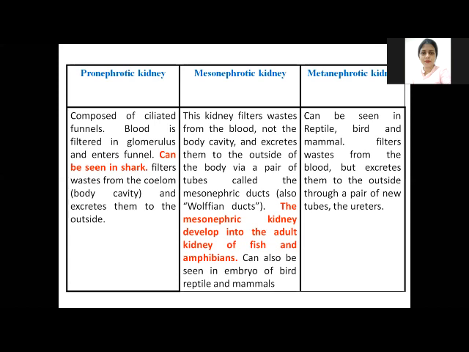Now the metanephrotic kidney also removes the waste from the blood, but the difference from the mesonephrotic is that the urine formed in the kidney is excreted outside the body through a tubule known as the ureter. So there is an anatomical difference between the Wolffian duct and the ureter. The metanephrotic kidney is found in the higher vertebrates like reptiles, birds and mammals, but in the embryonic stages of reptiles, birds and mammals, they have the mesonephrotic kidney.